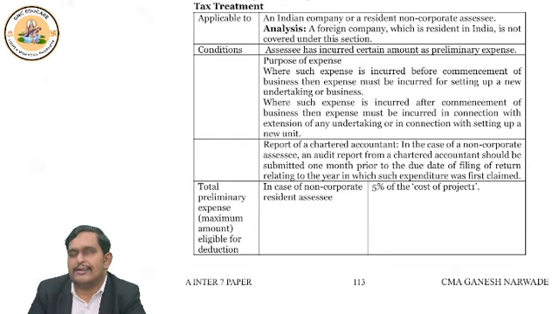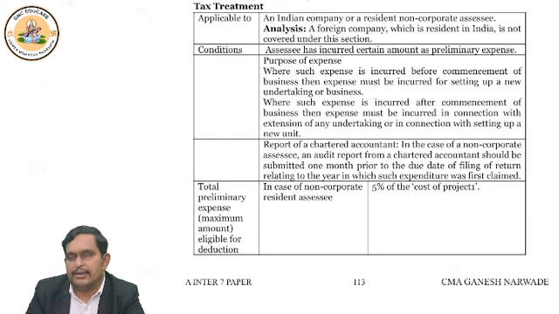Then do the second step, that is what I am going to teach you now. That is the maximum deduction under this section. So suppose you are a non-corporate assessee: 5% of the cost of the project. Right? If you are a non-corporate assessee, 5% of the cost of the project.